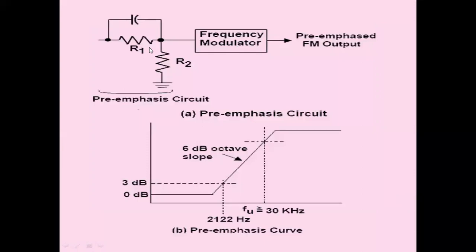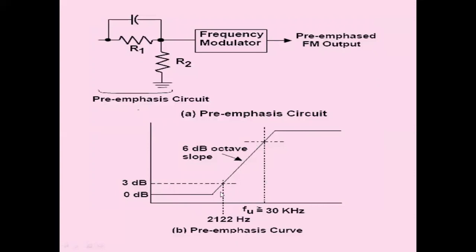So all the diagrams are shown here. When the message signal frequency increases, the capacitive reactance decreases, and the voltage across R2 increases, like this. This is the pre-emphasis curve. This high pass filter will act as a pre-emphasizer, and these are the frequency response characteristics of the pre-emphasis circuit. At 2122 Hz, we have 3 dB compensation.